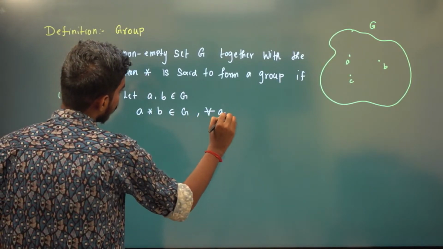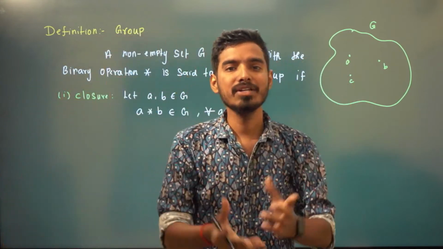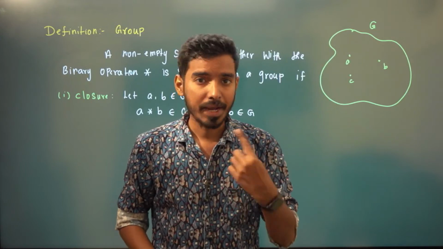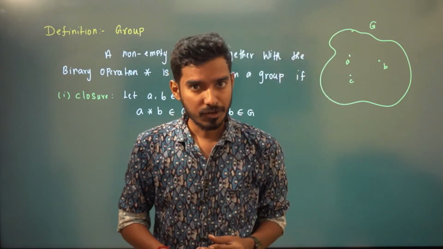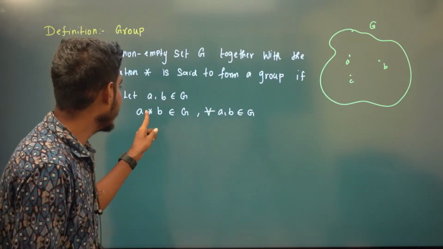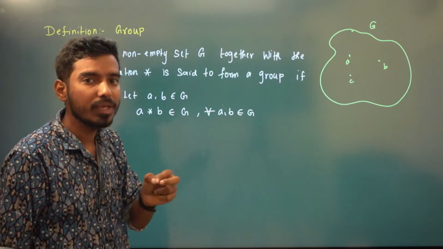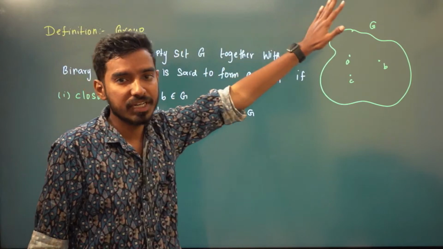Whatever two elements you take, you compute A star B. Star is a binary operation, fixed in the beginning itself. If it is plus, then A plus B has to be in G. If it is multiplication, A into B has to be in G.